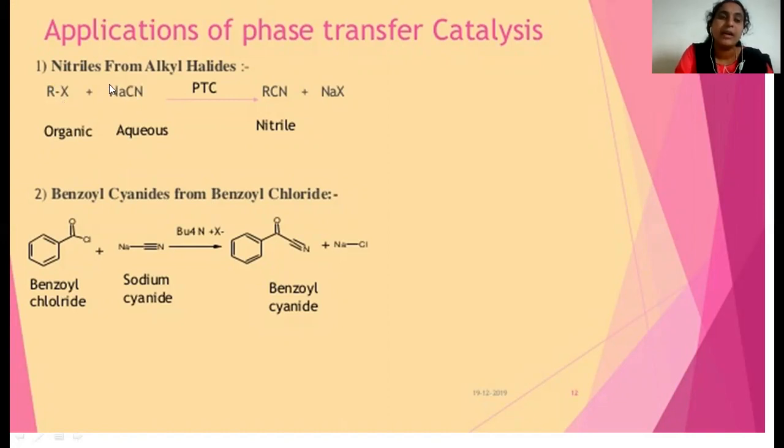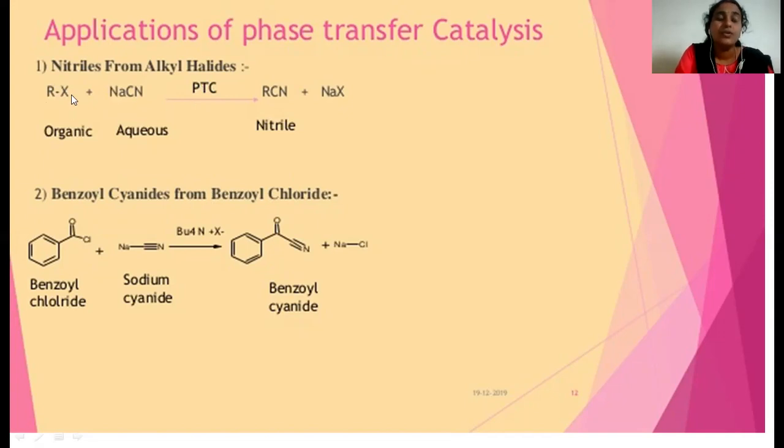They never combine together and form the products without adding any additional substance, because this compound is soluble only in ether and this compound is soluble in water. These organic solvents and aqueous solvents are completely immiscible. So they won't come close to form the product unless we add another substance.